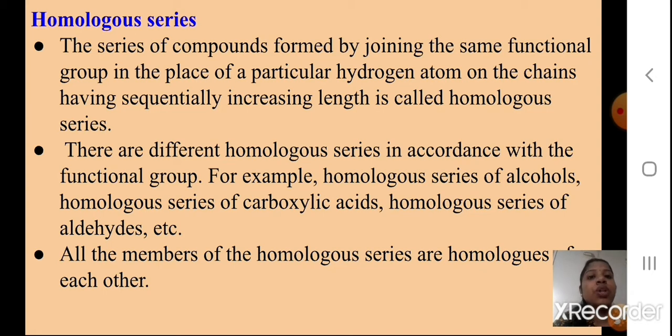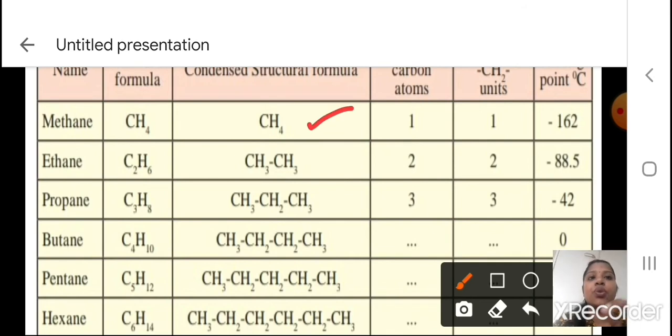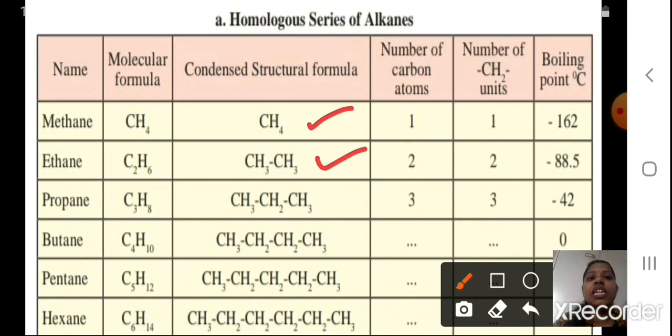All the members of the homologous series are homologues of each other, meaning everyone has the same pattern. So we'll see the homologous series of alkanes which is given in your text. You are going to study these tables properly. See here: methane, CH4. Then you have ethane, CH3, CH3. See the chain. Propane, CH3, CH2, CH3. Butane, CH3, CH2, CH2, CH3.